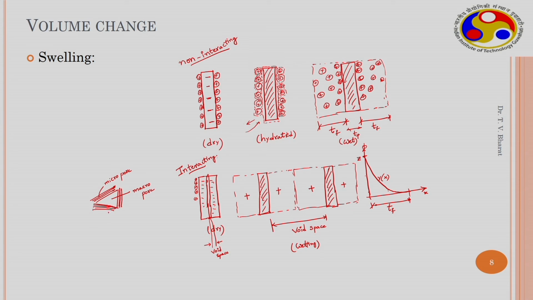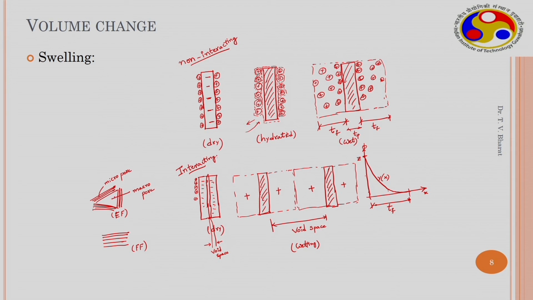So, when this clay platelet is wetted, at fully saturated state the clay platelets turn to be in this manner. So, this is flocculated or edge to face flocculation and this is face to face dispersion. So, the particle arrangement also changes with addition of water, and because of the macropore that is situated,